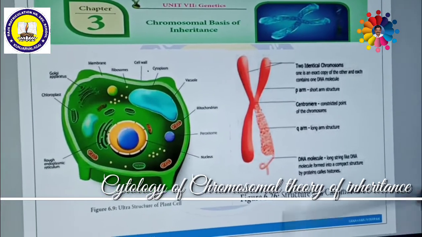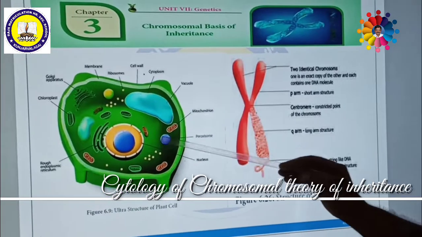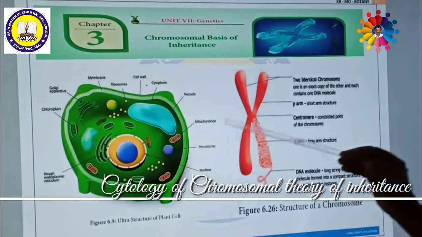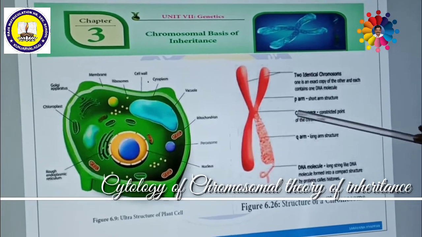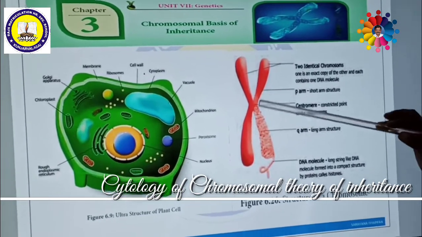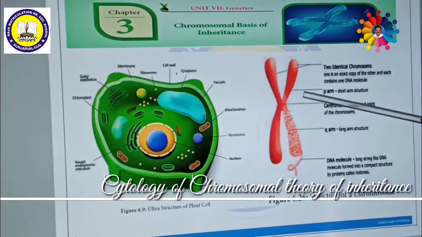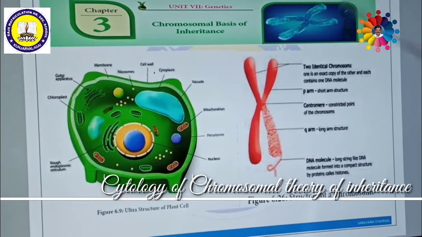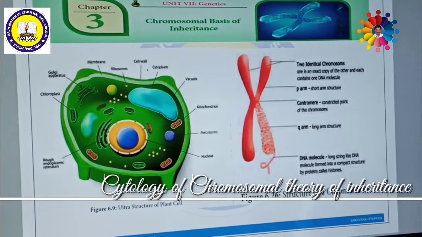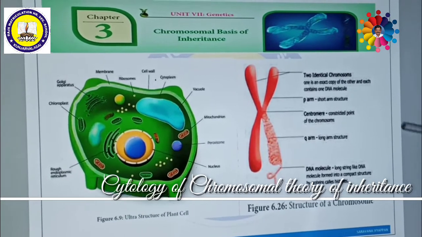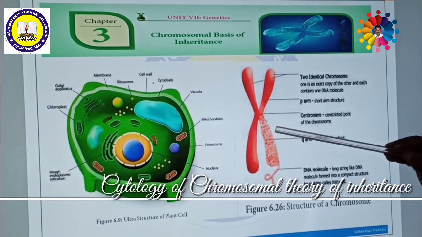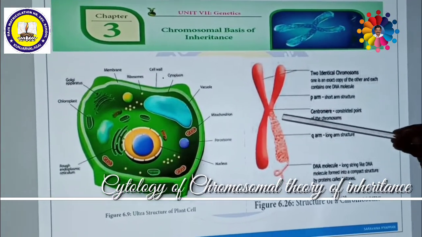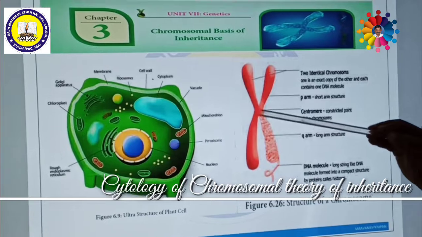Next one. If a cell has a chromosome, the chromosome's structure and function will be constant. The uniqueness of the structure and function of the chromosome will be constant throughout life. So this is the second concept. Another concept is that every chromosome consists of a number of genes. These genes are arranged in a linear fashion on the chromatids.